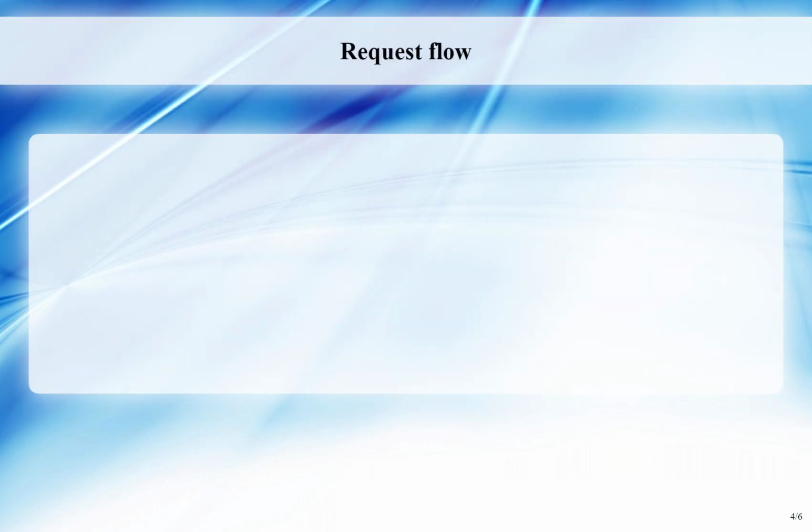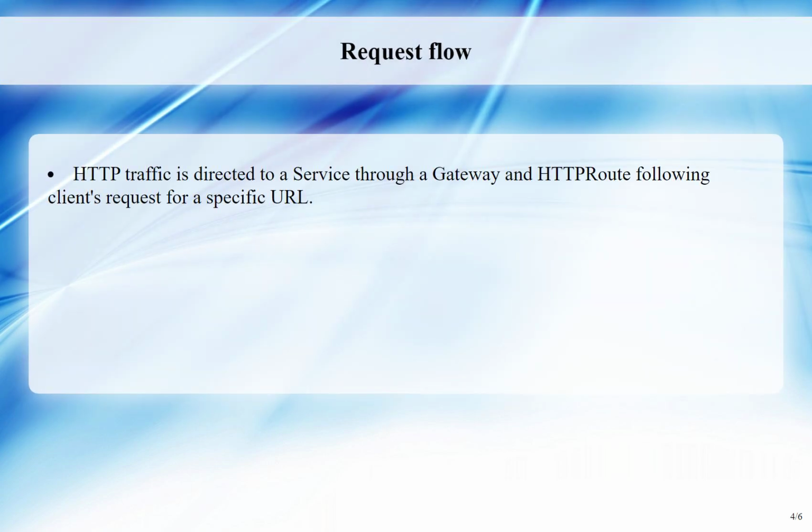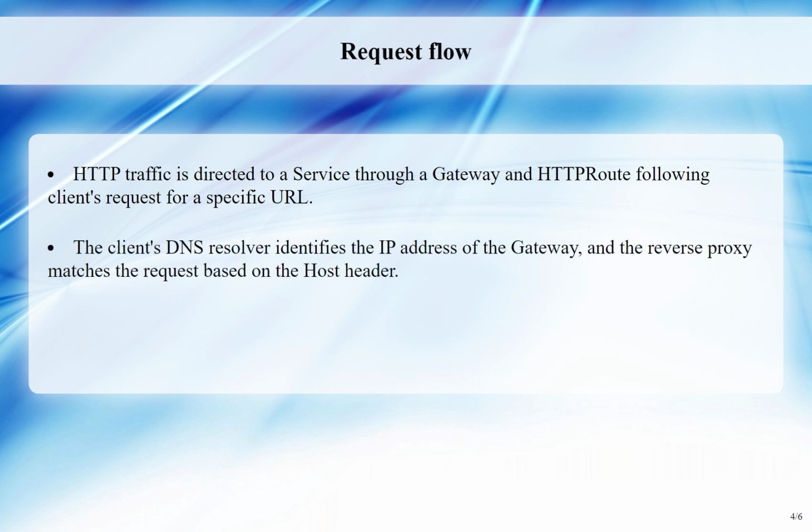Request flow. In this example, HTTP traffic is directed to a service through a gateway and HTTP route. The process begins with the client preparing an HTTP request for a specific URL. The client's DNS resolver then finds the IP address associated with the gateway.